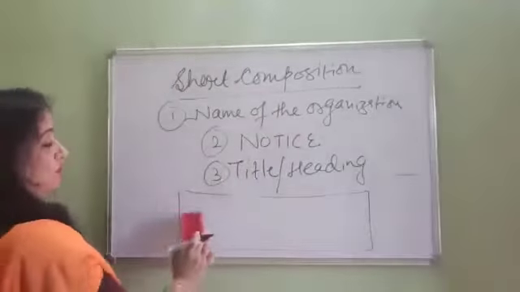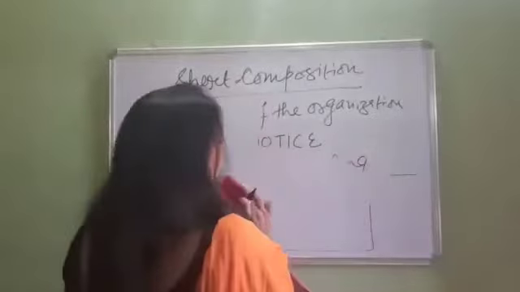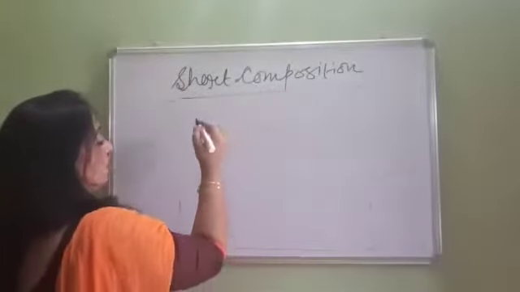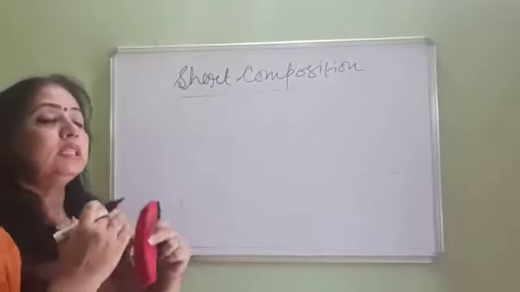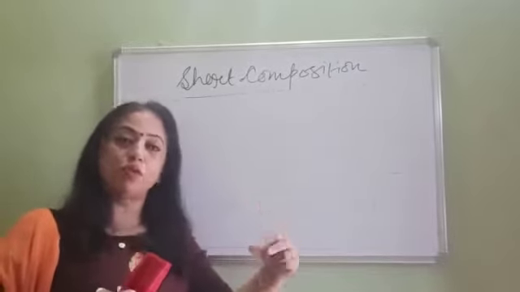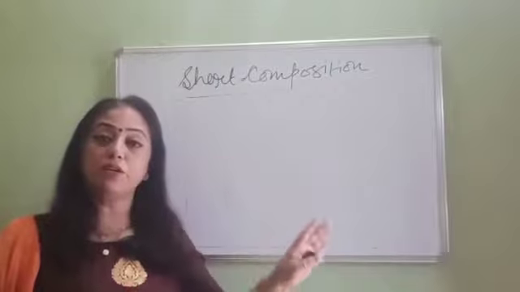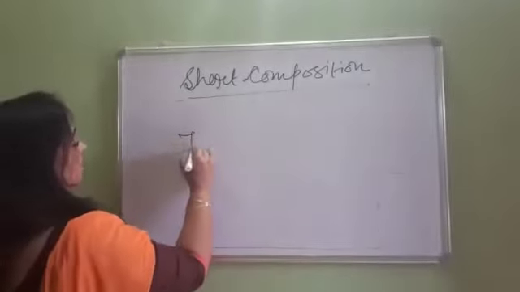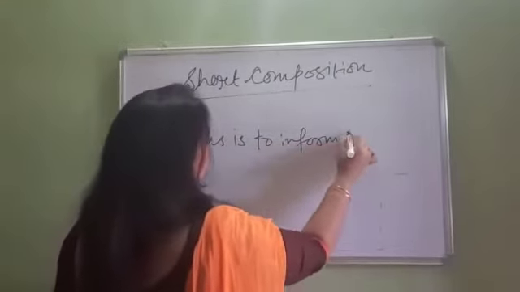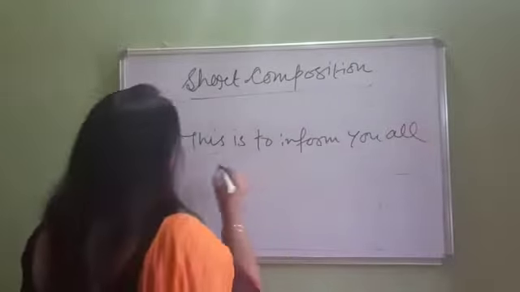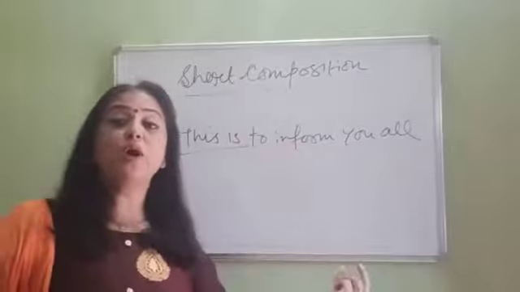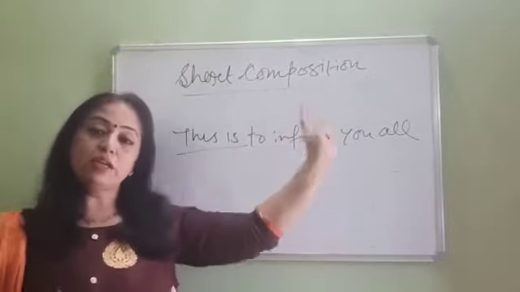Then coming to the body of the notice. Now what is in the body of the notice, you have to be very careful. In the body, first of all, a notice is always written in third person form. If you introduce yourself, like "Now I am so and so and I want to tell you this and that," that is completely wrong. A notice always starts with "This is to inform you all." That means you always write the notice from a third person's point of view. You never introduce yourself, who am I and what I want to do, nothing. Only come to the point.